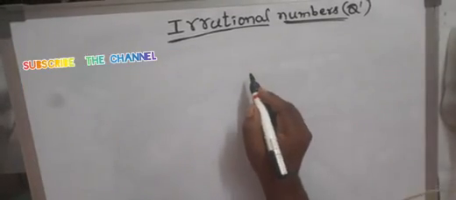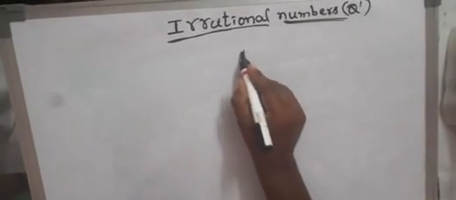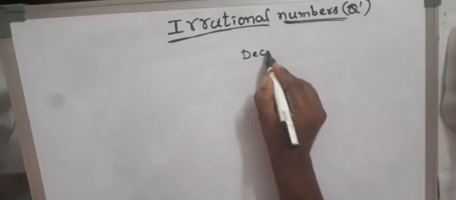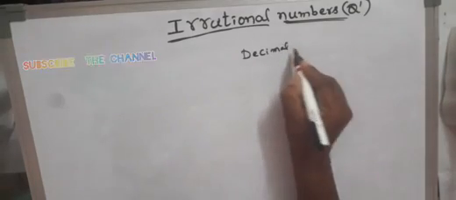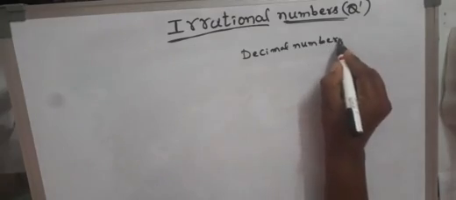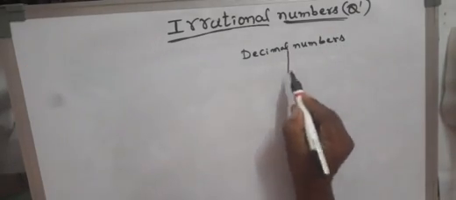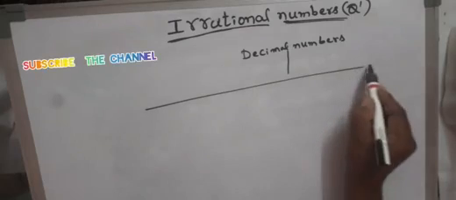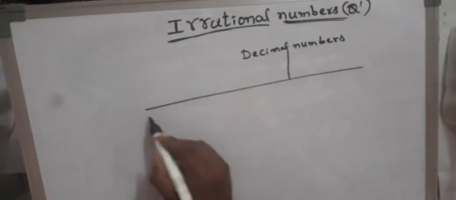You see, decimal numbers can be categorized into two types.